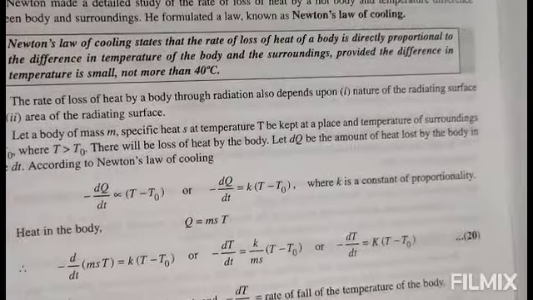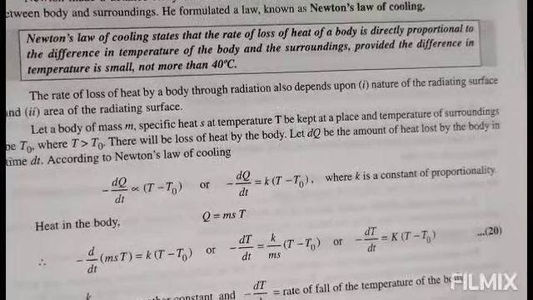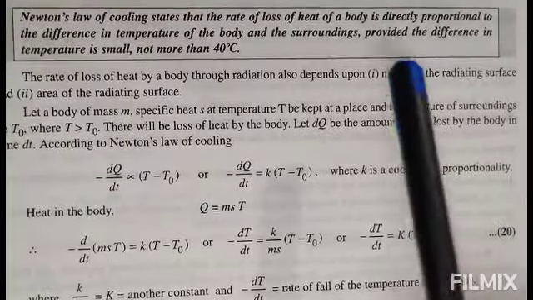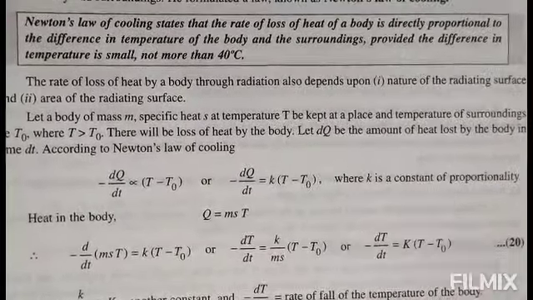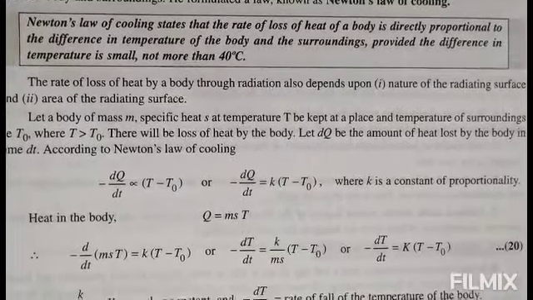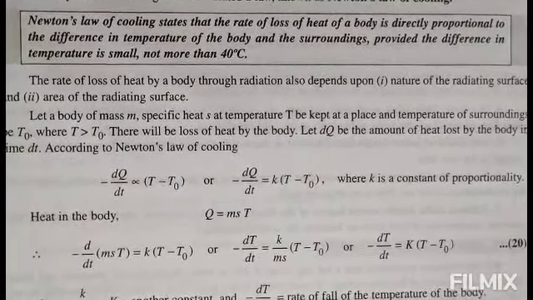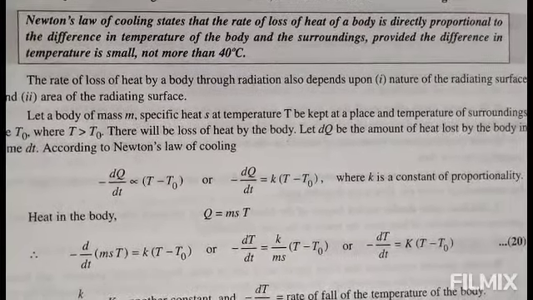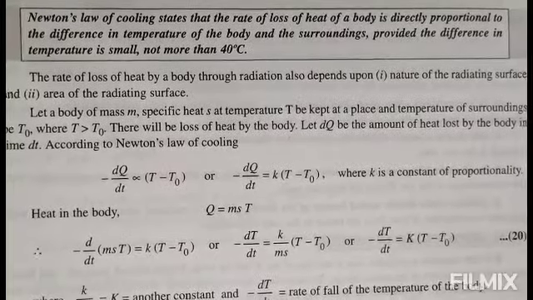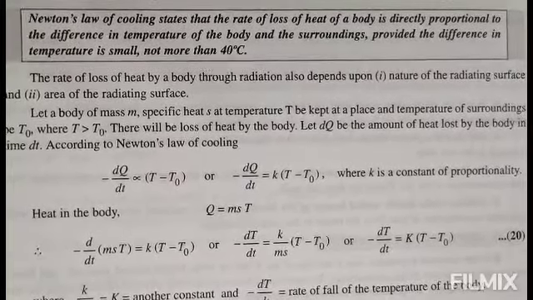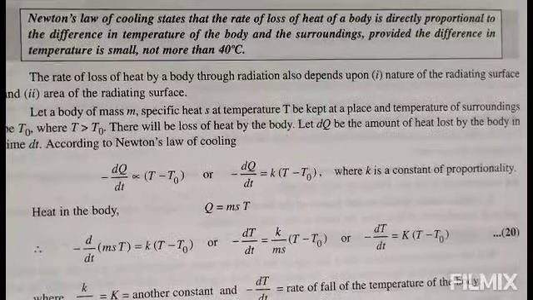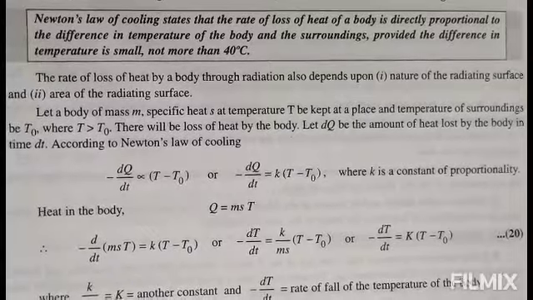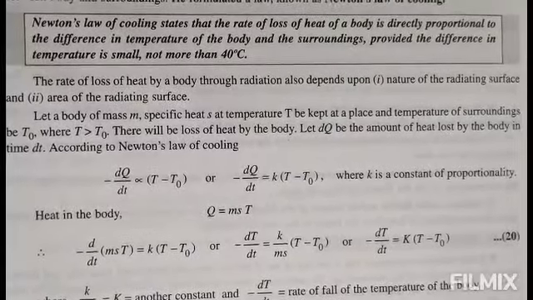Now we will see Newton's law of cooling. Newton's law of cooling states that the rate of loss of heat of a body is directly proportional to the difference in temperature of the body and the surroundings, provided the difference in temperature is small, not more than 40 degrees Celsius. The rate of loss of heat by a body through radiation also depends upon the nature of the radiating surface and the area of the radiating surface.